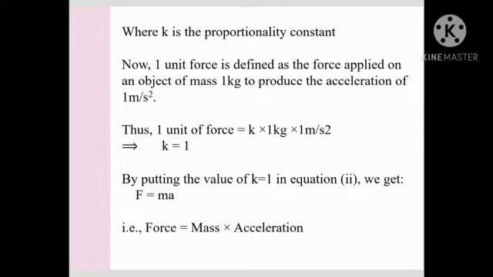Now, one unit force is defined as the force applied on an object of mass 1 kg to produce the acceleration of 1 meter per second square. Thus, 1 unit of force equals k into 1 meter per second square. So, k equals 1. Replacing the value of k equals 1 in the equation, we get F equals ma. Therefore, force equals mass into acceleration.